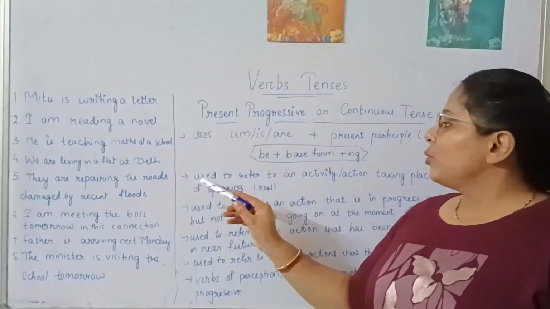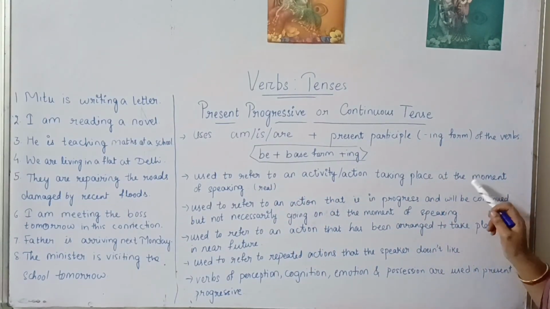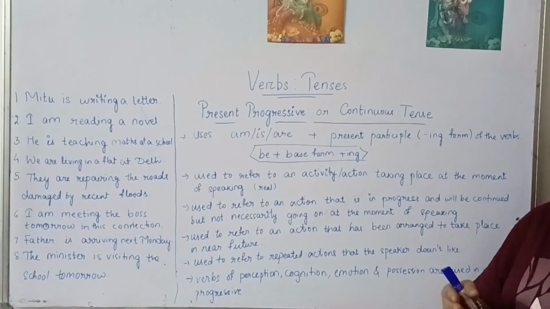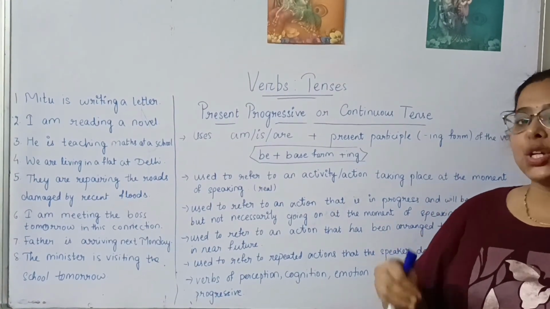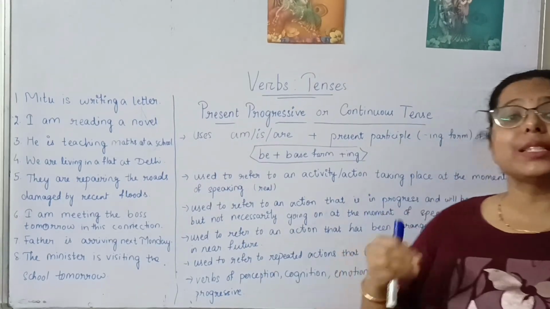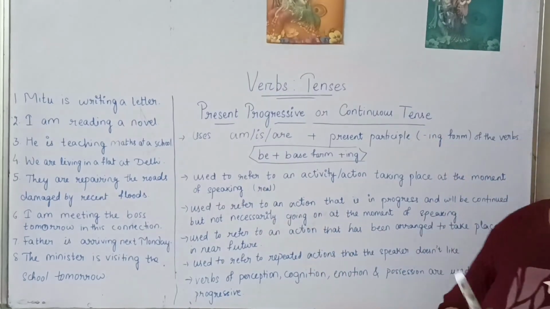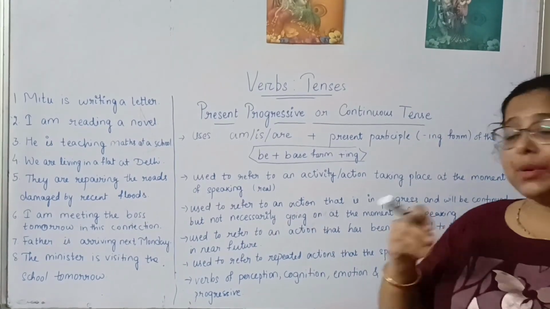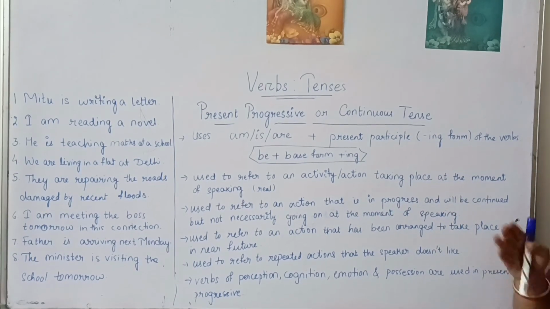Okay. It is used to refer to an activity or action that is taking place at the moment of speaking. When you are speaking, at the present moment, I am speaking. So what I can say is, I am teaching verb tenses. I am teaching, right? So this is a present going on. These are the real present tense, referring to the real present. So it is an active action that is taking place at the moment of speaking.